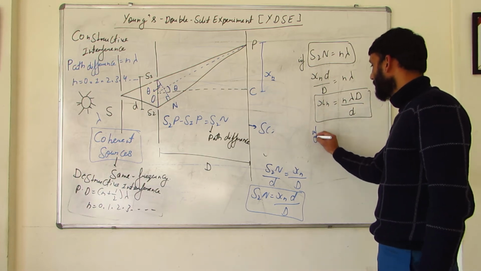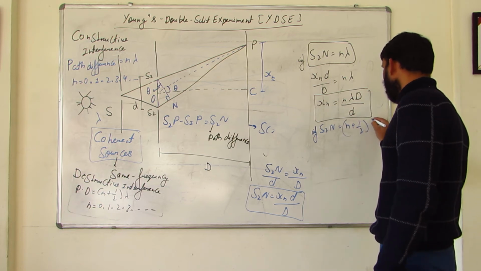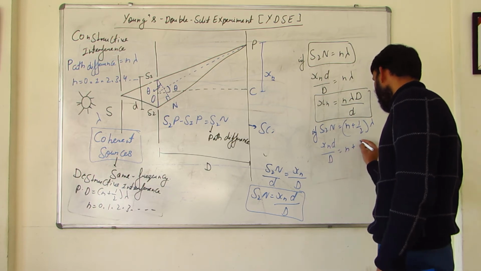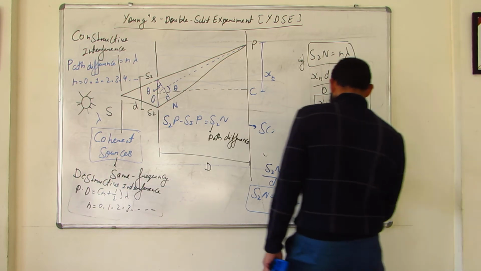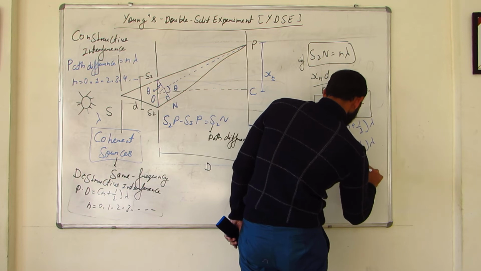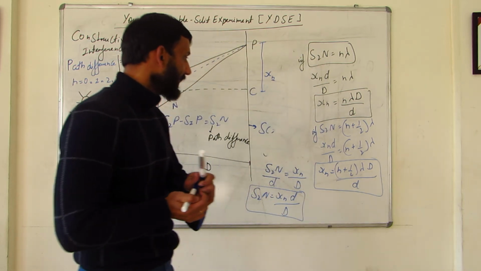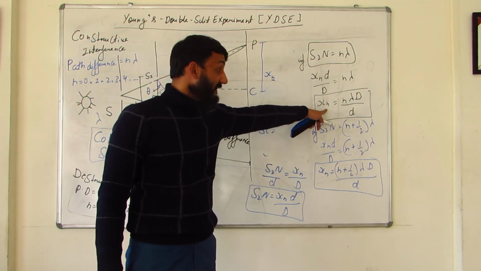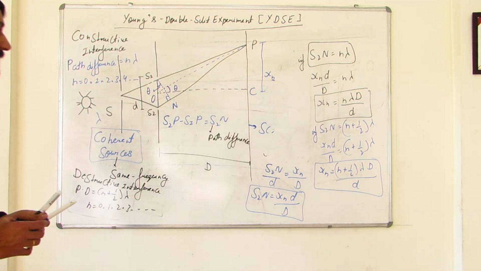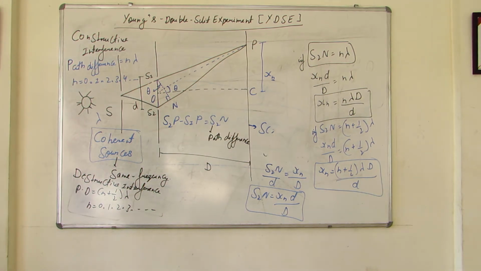And again if I put S2N equal to (n + 1/2) lambda, then in that case Xn d upon D is equal to (n + 1/2) into lambda. So it would be Xn equal to (n + 1/2) lambda D upon d. So this will be for the dark fringe or dark band. Distance of nth bright fringe from the center would be given by this, and dark will be given by this, right? As we know that these are the alternate bright and dark fringes, right?